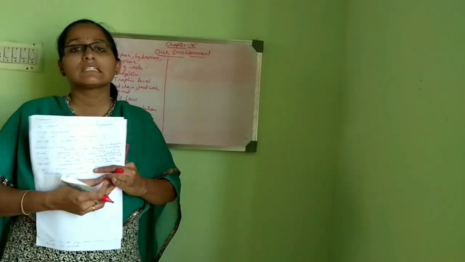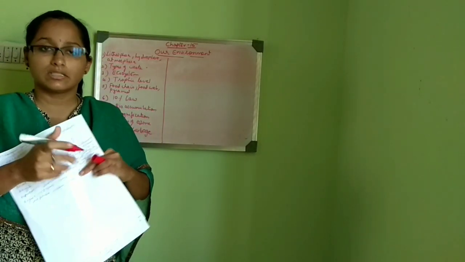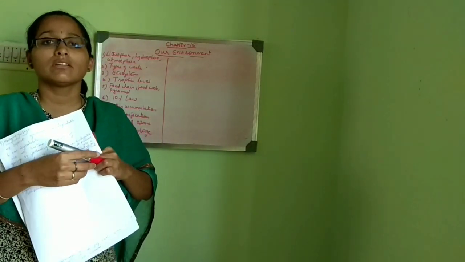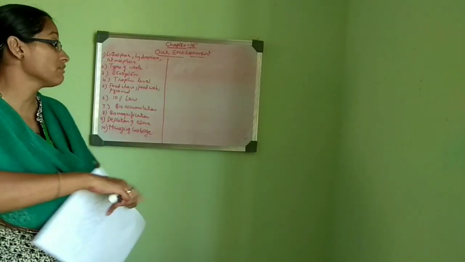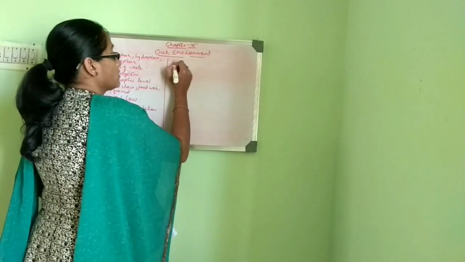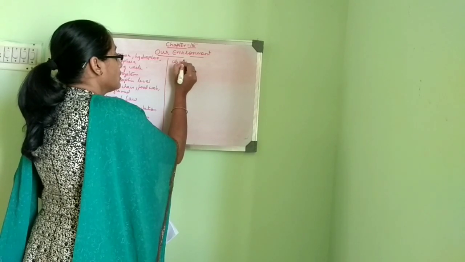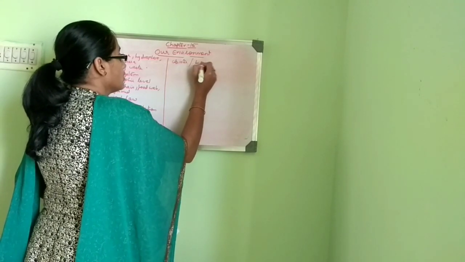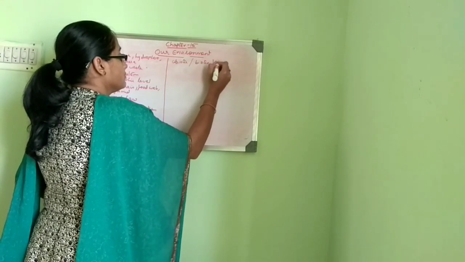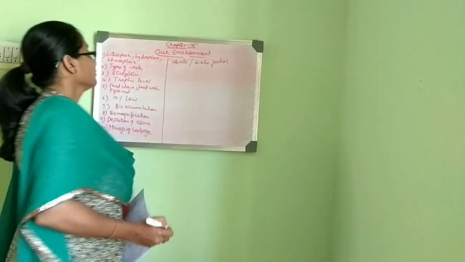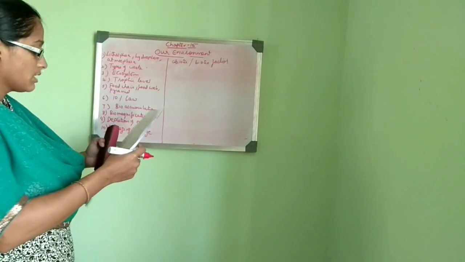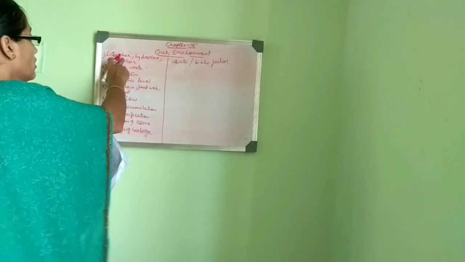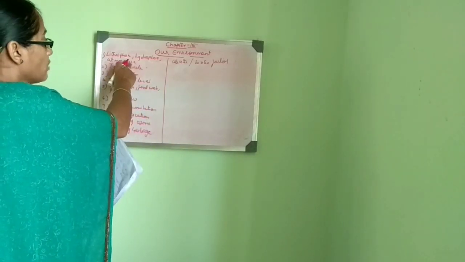Environment means all the things that exist on this earth. That can include non-living things, that is abiotic factors, and living things, that is biotic factors. Abiotic and biotic factors. So we'll understand what is lithosphere, hydrosphere, and atmosphere.